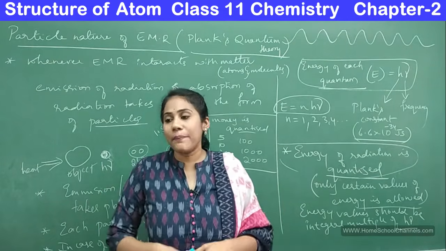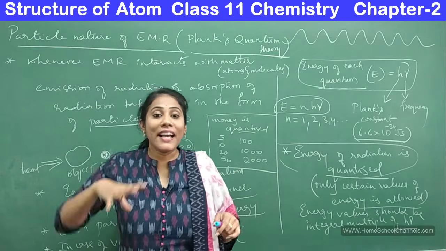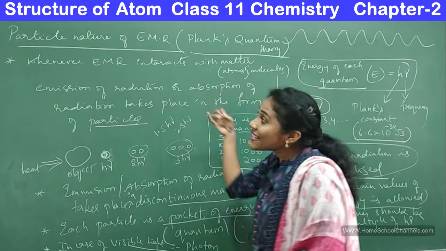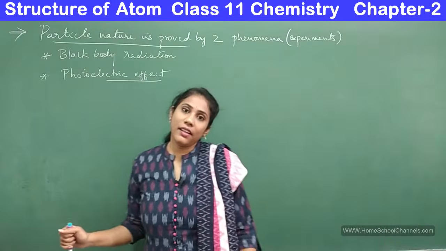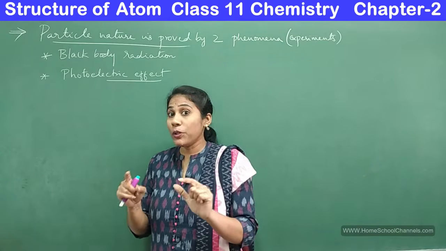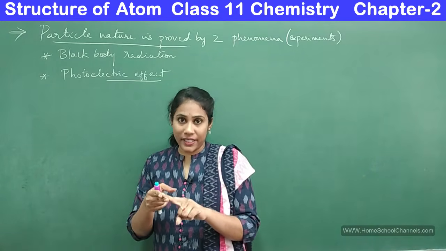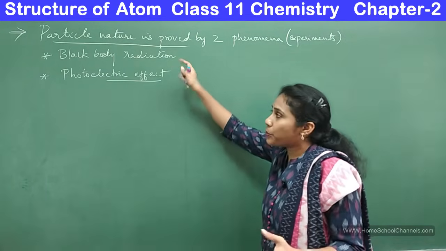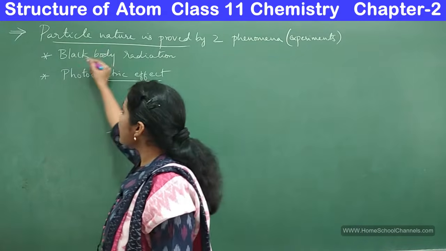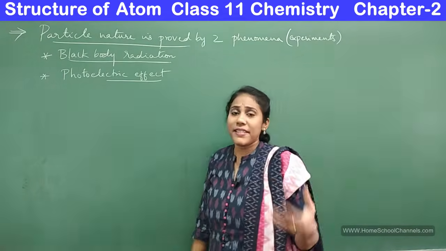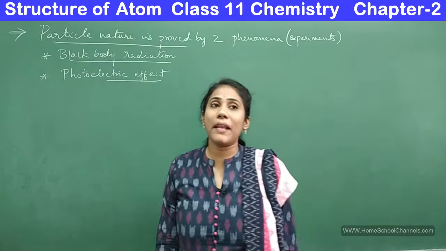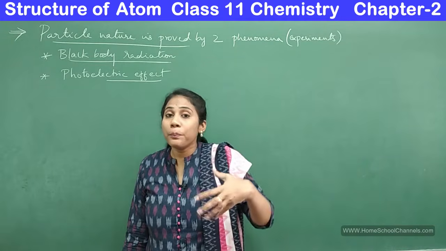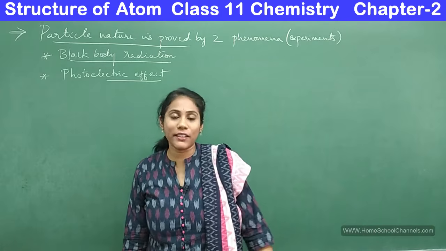So now we will discuss black body radiation and how it can act as a proof for telling that electromagnetic radiation has particle nature. See guys, just like wave nature was proved by diffraction and interference, isn't it? Like that, particle nature is also proved by these two phenomena. Now let us discuss black body radiation. Let's try to understand what exactly we mean by black body radiation, what happens, and how it can act as a proof for proving the particle nature of electromagnetic radiation.